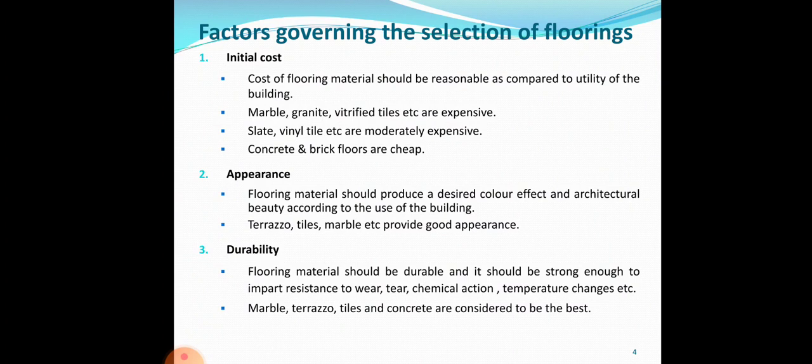And next is the appearance. The flooring should achieve the desired color effect, and it should be aesthetic in appearance based on the use of the building, for what purpose the building is being used, or the utility of the building. It has to have an aesthetic appearance. Generally flooring like terrazzo, mosaic, tiles, marble, etc. provides a good appearance, whereas some types of flooring like the mud flooring, etc. will give a not very good, or you can say an ugly appearance. So appearance is another factor which governs the selection of flooring.